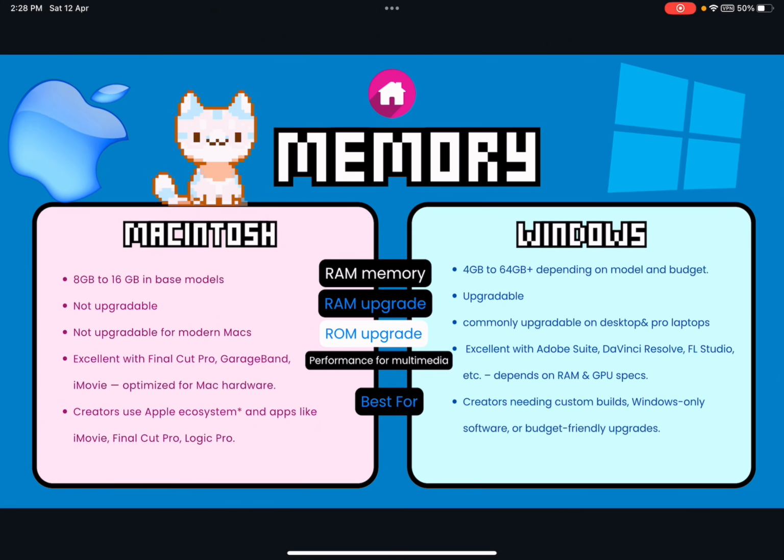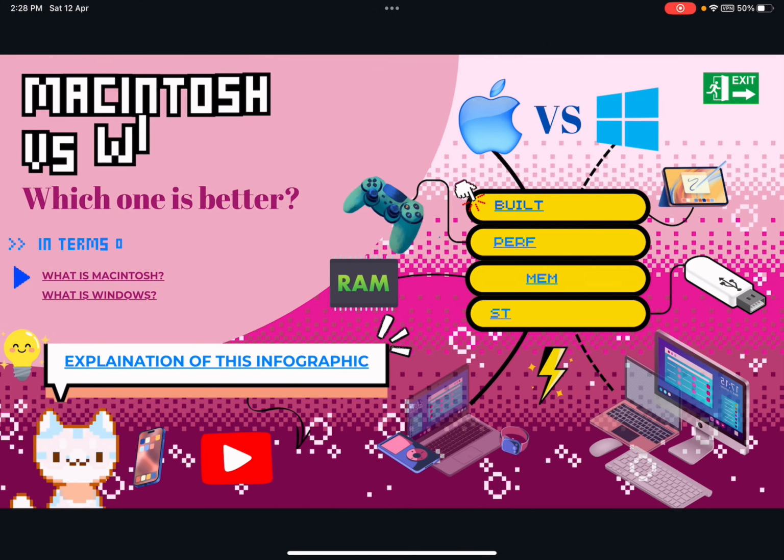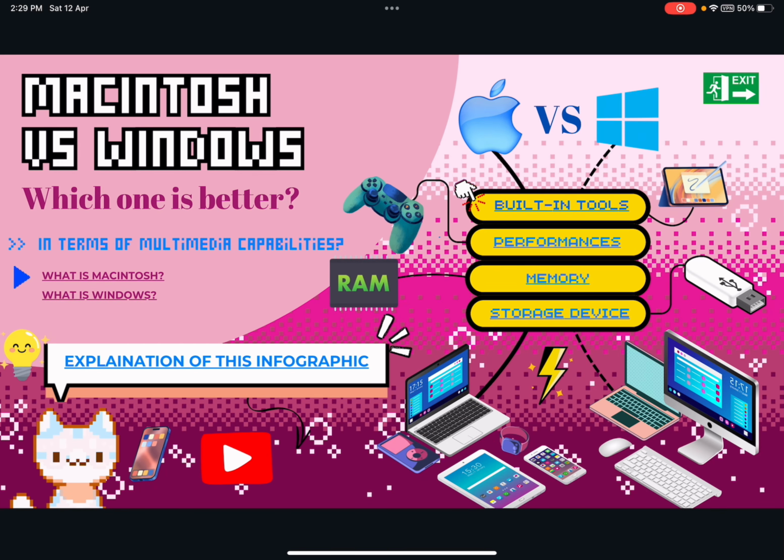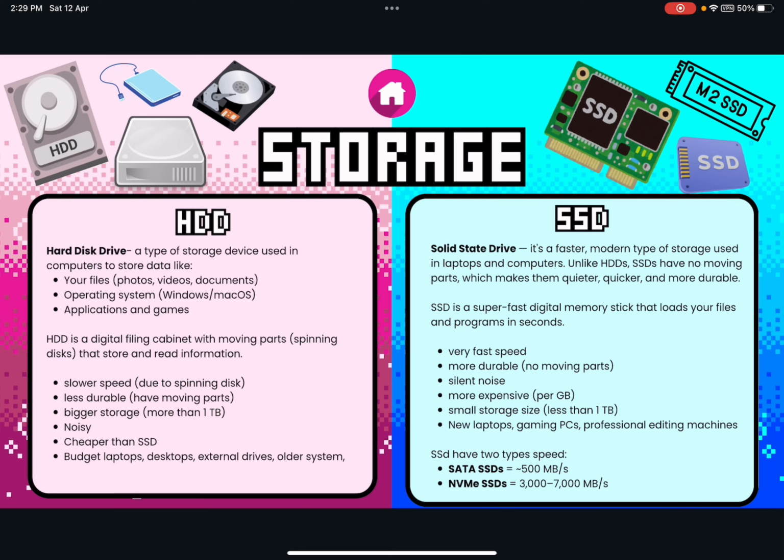Let's go back to the homepage. The last comparison is the comparison of storage devices between Mac and Windows. To compare Mac and Windows storage devices, as usual, you need to know what HDD and SSD are. HDD is a hard disk drive, while SSD is a solid state drive.